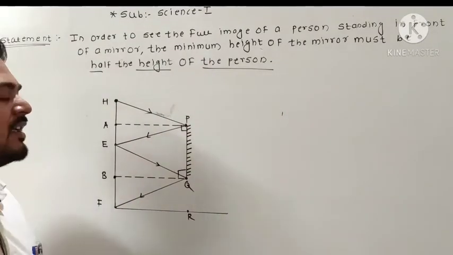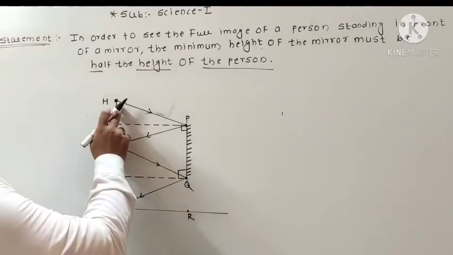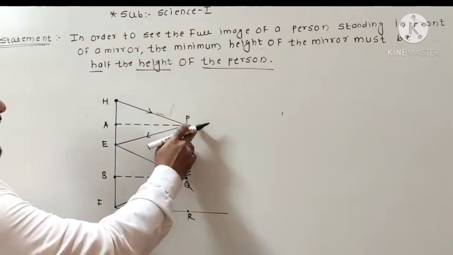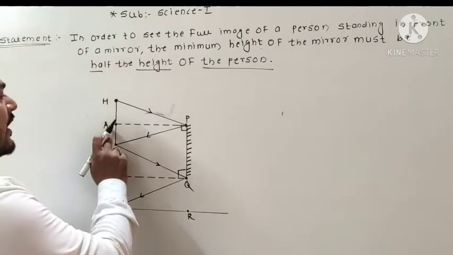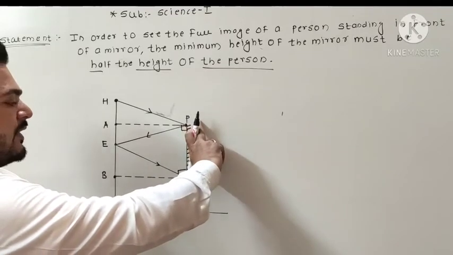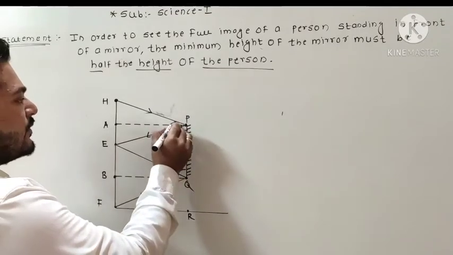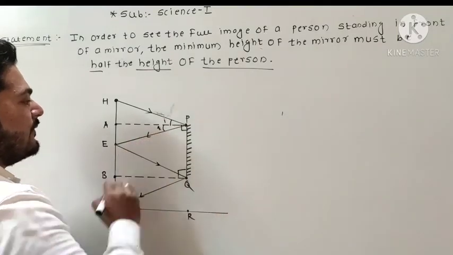So we did the construction. Now see how we can prove it from this construction. Here HP is an incident ray and PE is a reflected ray, okay. Now AP is a normal to mirror PQ, so due to that this is the angle of incident and this is the angle of reflection.